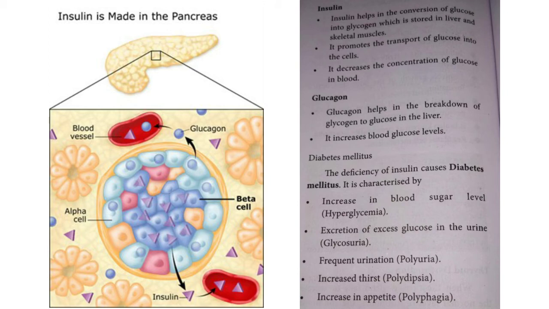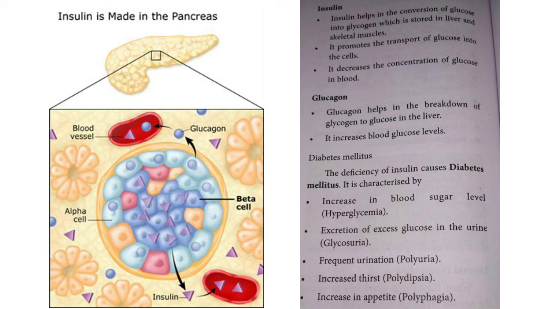It promotes the transport of glucose into the cells. It decreases the concentration of glucose in blood. Glucagon. Glucagon helps in the breakdown of glycogen to glucose in the liver. It increases blood glucose levels.